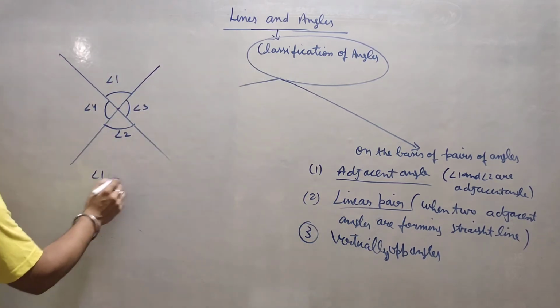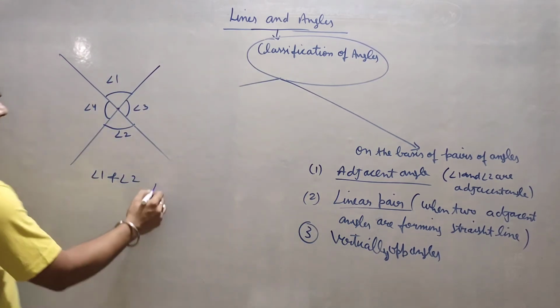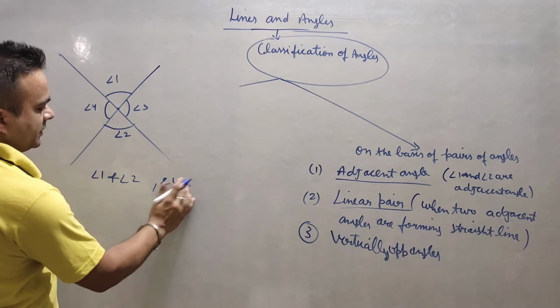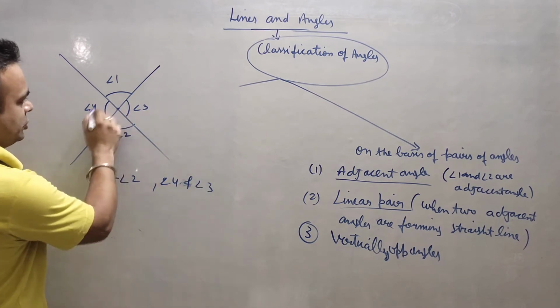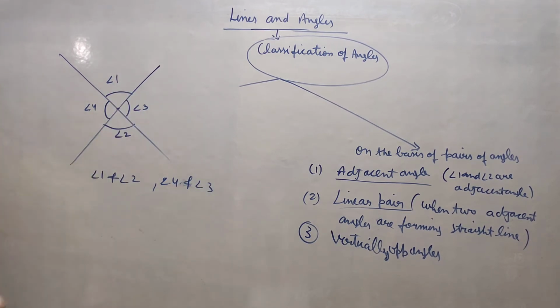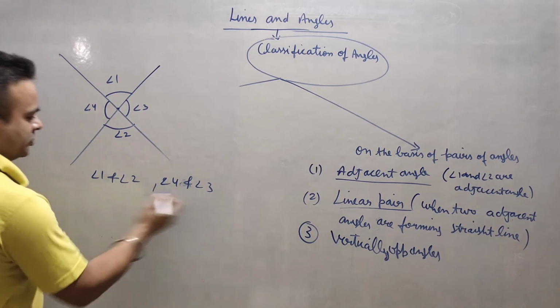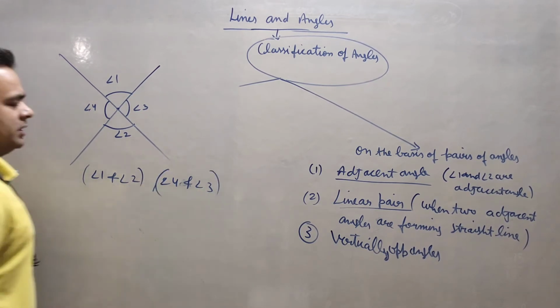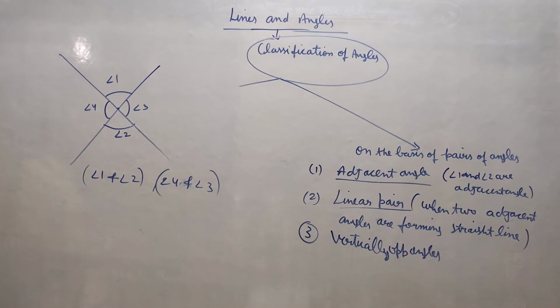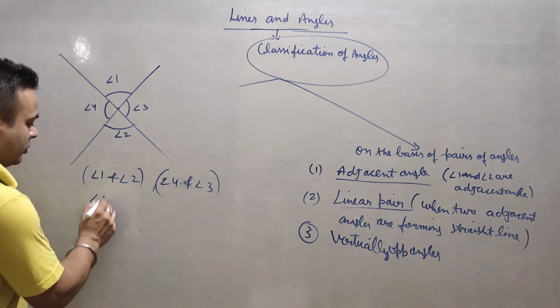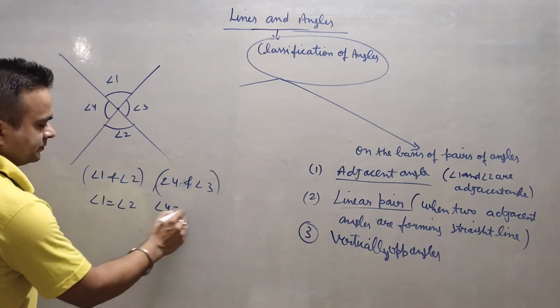So angle 1 and angle 2, and angle 4 and angle 3, they are in the opposite direction. This is the simple meaning of vertically opposite angles. So these two pairs are vertically opposite angles.